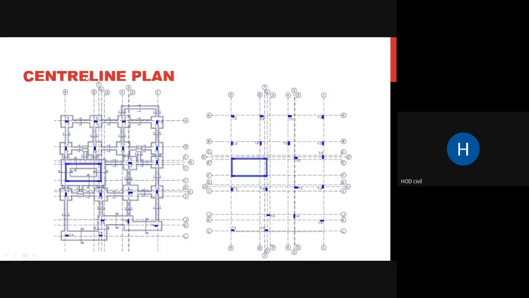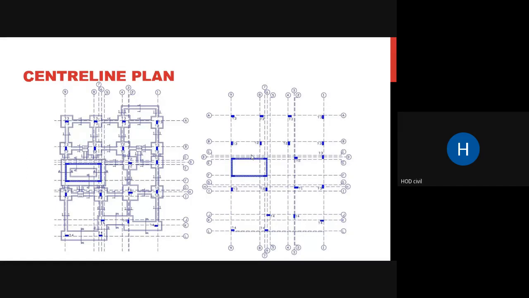So this is an example of a centerline plan. See, at the left you can see various foundations, and this is your centerline plan. Then this is your second floor. I guess the left one is your foundation level, and your right side plan is your first floor plan. On the left side you can see foundations and column positions, and in the first floor plan on the right side you can see only columns, because at the first floor your foundations do not exist. They exist only at your foundation level.